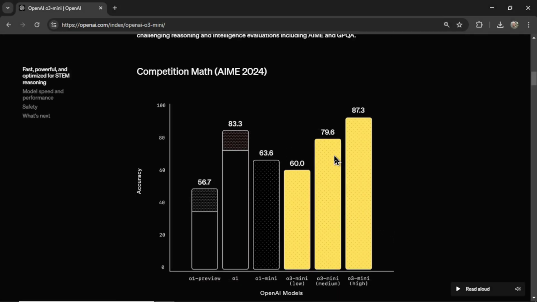And here's a little chart here in competition math. o1 Preview had an accuracy of 56.7. o1 had an accuracy of 83.3%. o1 Mini 63.6%. o3 Mini Low 60%. Interesting that it scores lower than o1 Mini here. I'm curious what the point of this model is. Why don't we still use o1 Mini? Anyways, o3 Mini Medium scores higher, 79.6%. And the highest is o3 Mini High, 87.3%. So that is better than o1.